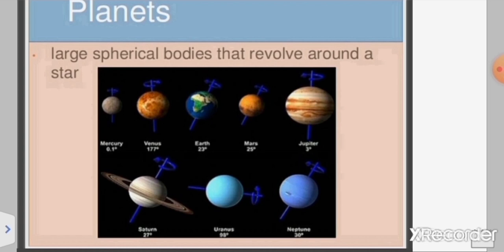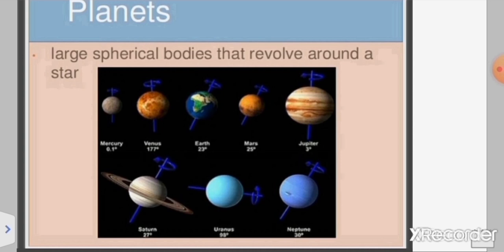And there is a quick and easy way to remember the sequence. They are arranged according to the distance from the sun. So a quick way to remember is a sentence: my very elegant mother just served us nuts. So what we have to do is remember the first letter of each word, which gives us the name of the planet in the sequence they are arranged in the solar system.